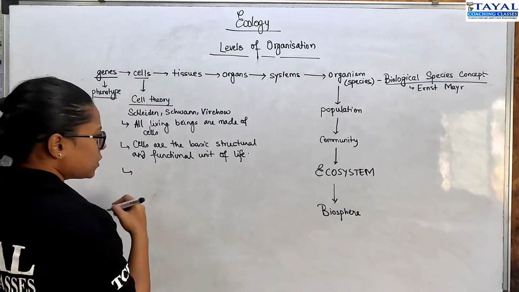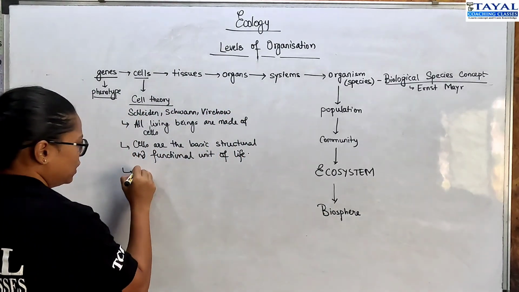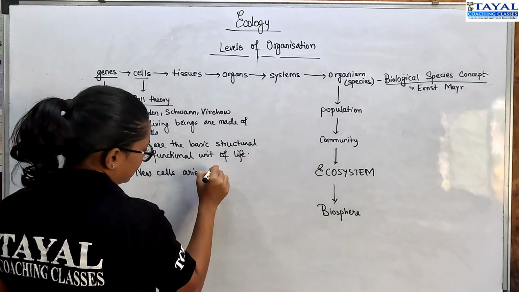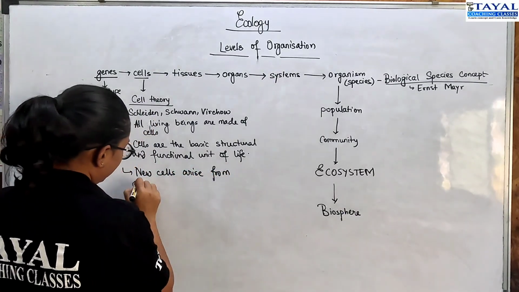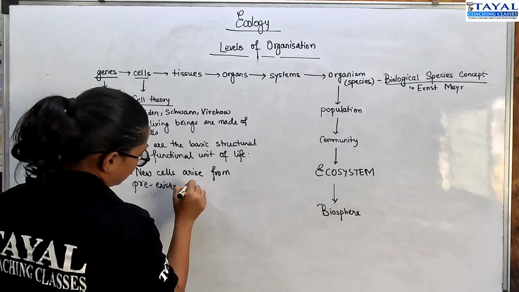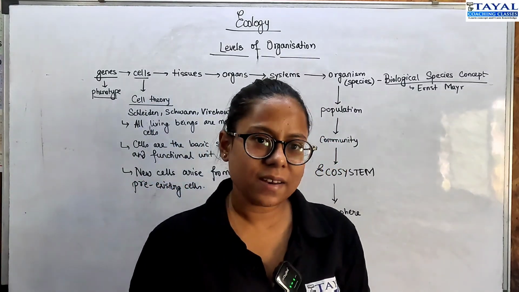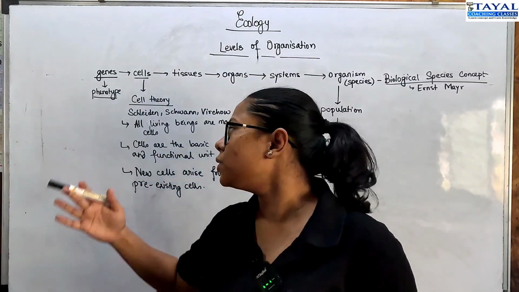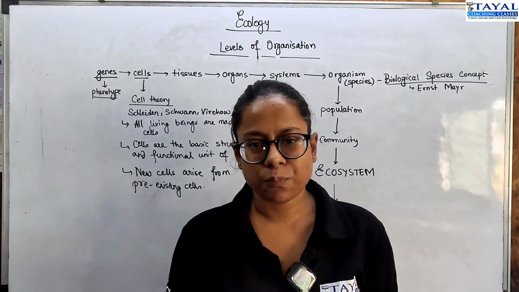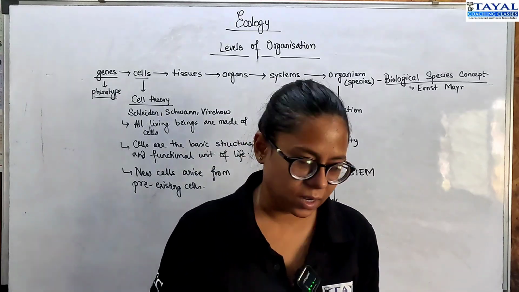And the third is omnis cellula e cellula, which basically translates to new cells arise from pre-existing cells. These three postulates laid the foundation of what we know as the cell theory, and this gives us the basic concepts of the cell, right? This is something we've been studying in biology since I think the 8th grade.